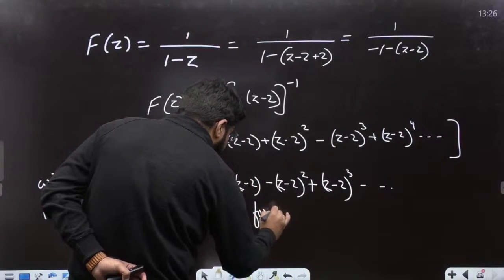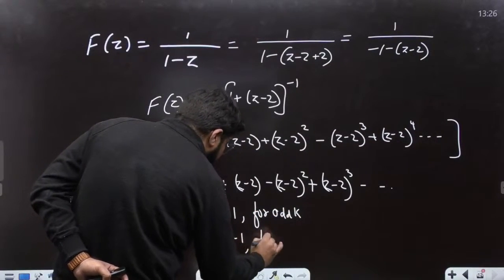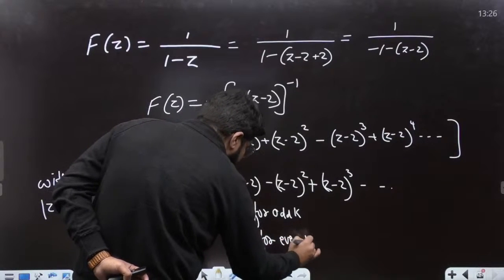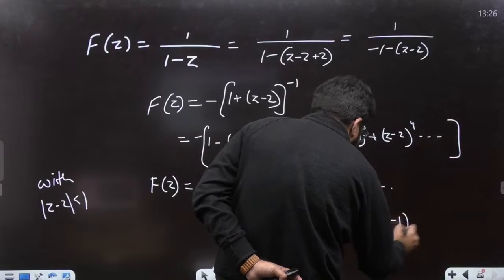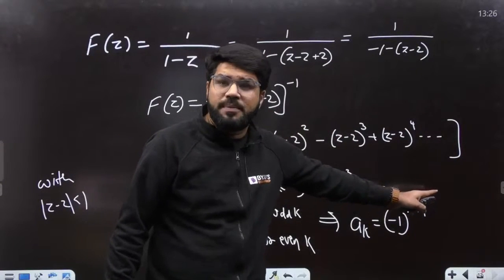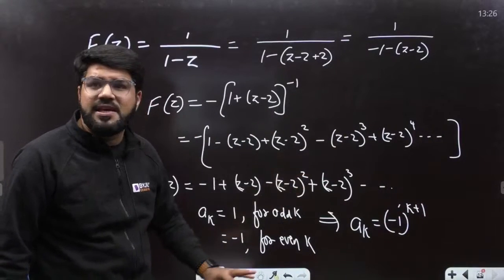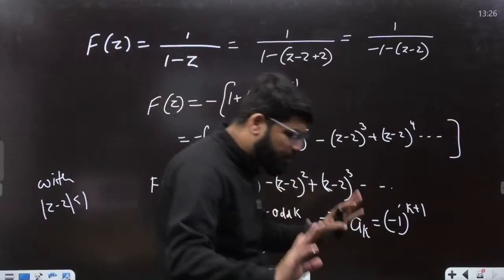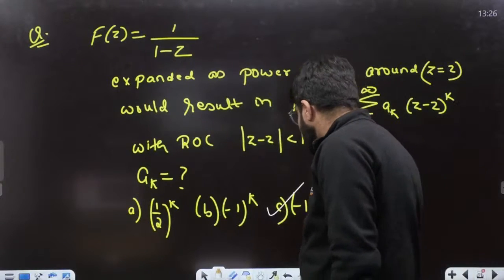For odd k, that means for odd powers it is positive, and it is equal to minus 1 for even k. That means my a_k could be in the form of (minus 1) power k plus 1, so that whenever k is even, k plus 1 will be odd, and minus 1 power odd is minus 1. Similarly, if k is odd, k plus 1 is even, and minus 1 power even will be plus 1. So the correct answer is (minus 1) power k plus 1, and the correct answer is C according to me.